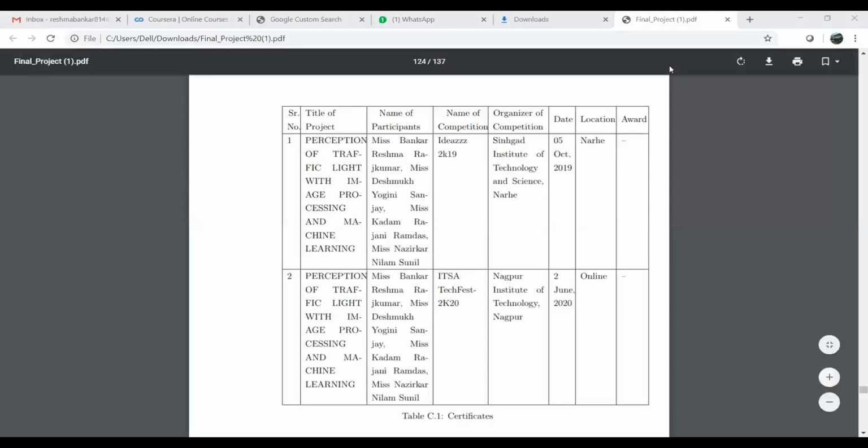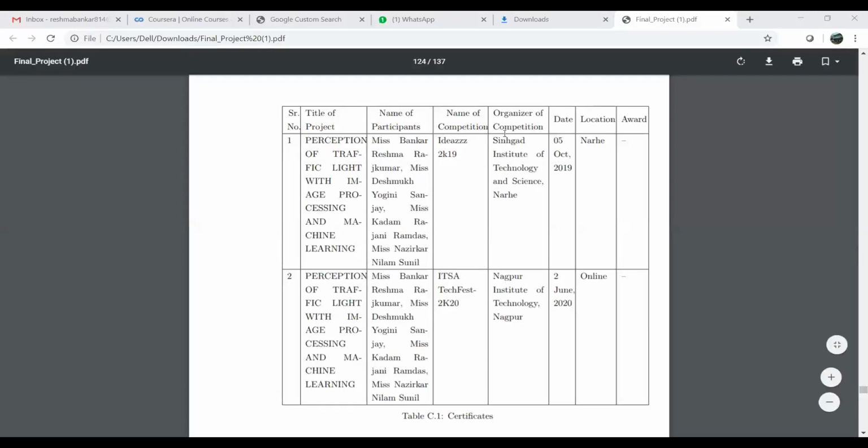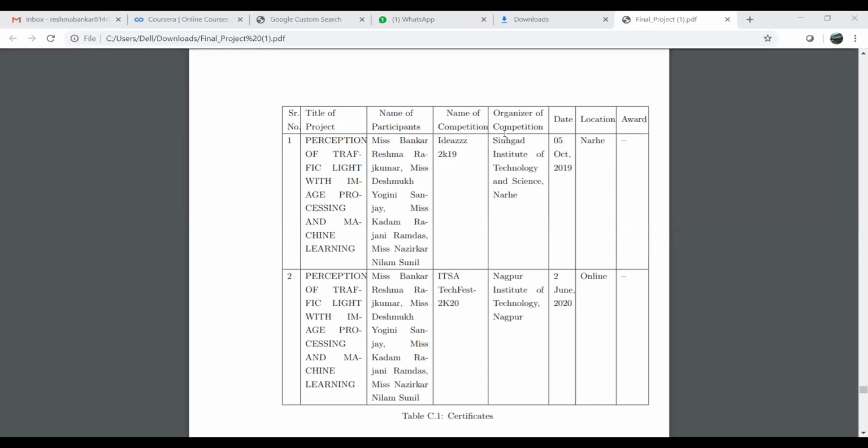We have participated in various kinds of project competitions and presented our project in those competitions. One of the first competitions is Ideas 2K19. This competition was held at Sinhgad Institute of Technology and Science, Narhe, on 5th October 2019.